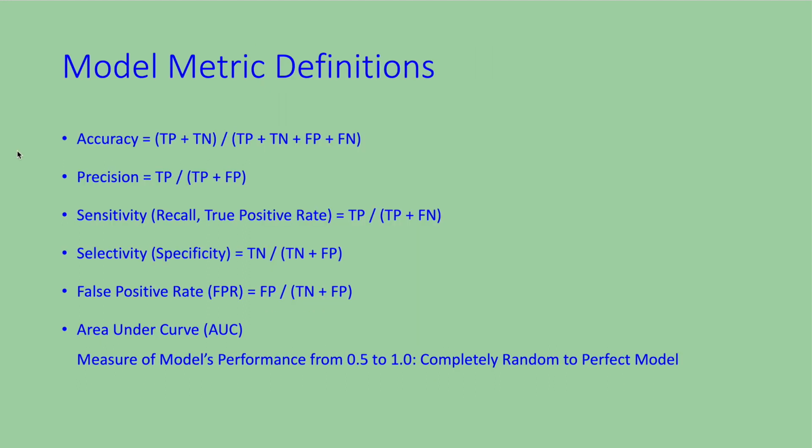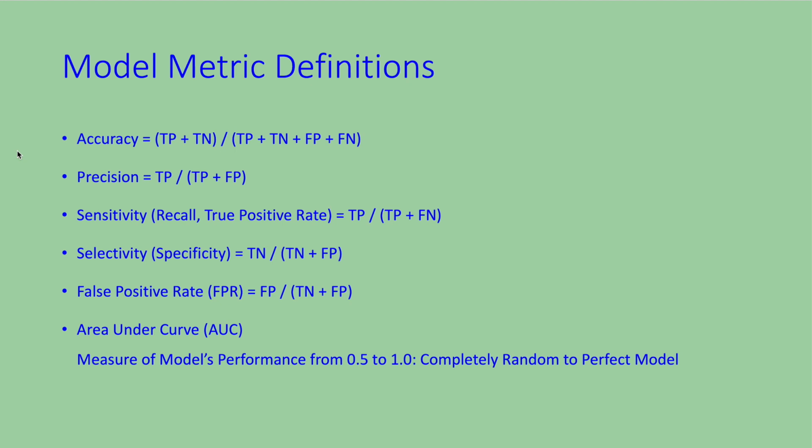These are the mathematical definitions of all of our model metrics. Accuracy is the fraction of all predictions a model gets right, both positive and negative. Precision is the fraction of positive predictions a model gets right. Sensitivity, also known as recall or the true positive rate, is the true positives divided by the quantity true positives plus false negatives.